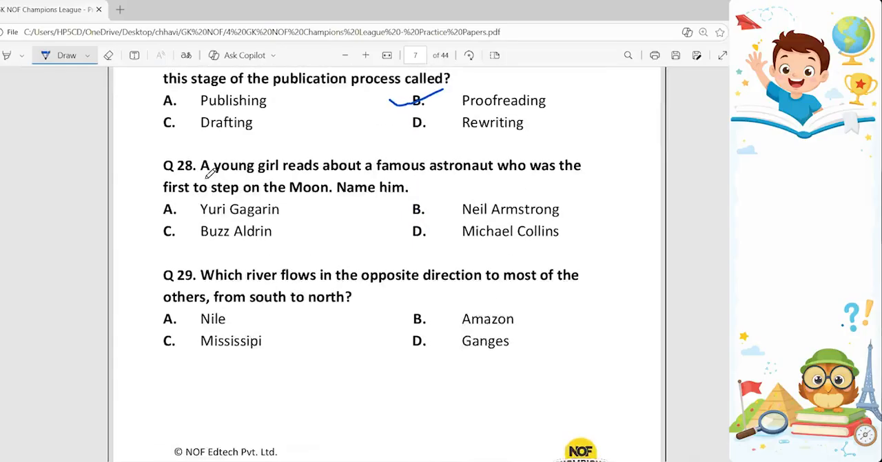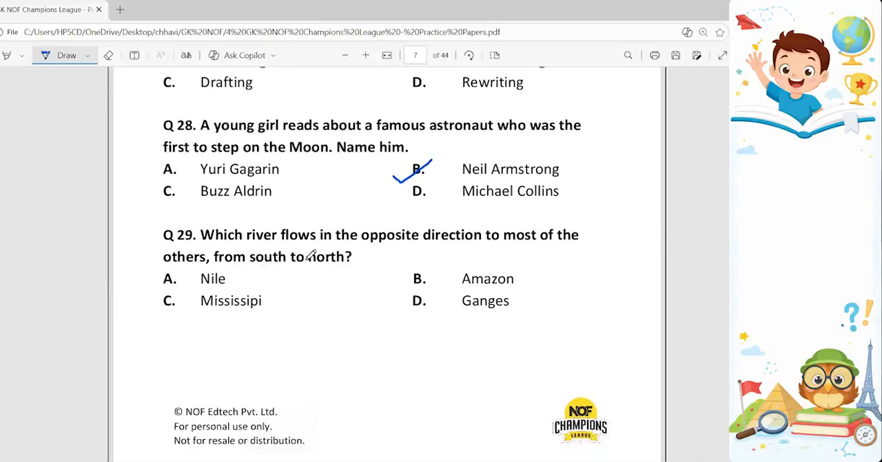28th question. A young girl reads about a famous astronaut who was the first to step on the moon. Name him. So the person who was the first one was an American astronaut and the first person to walk on the moon. He made this walk during the Apollo 11 mission on July 20th, 1969. And the person is Neil Armstrong. So option B is the correct answer.